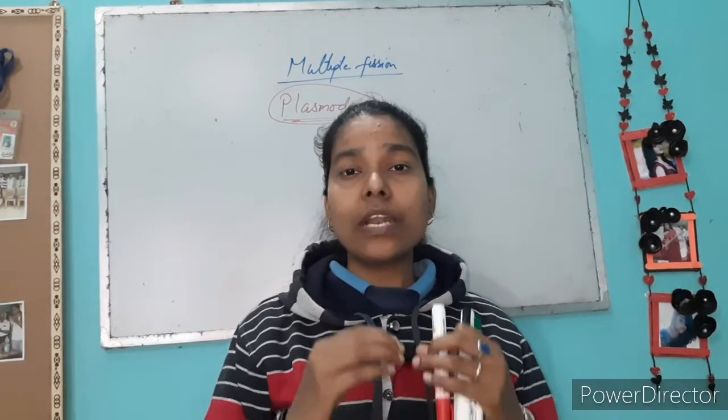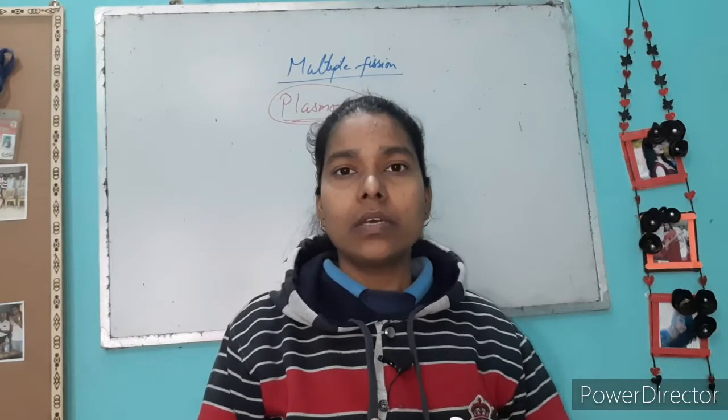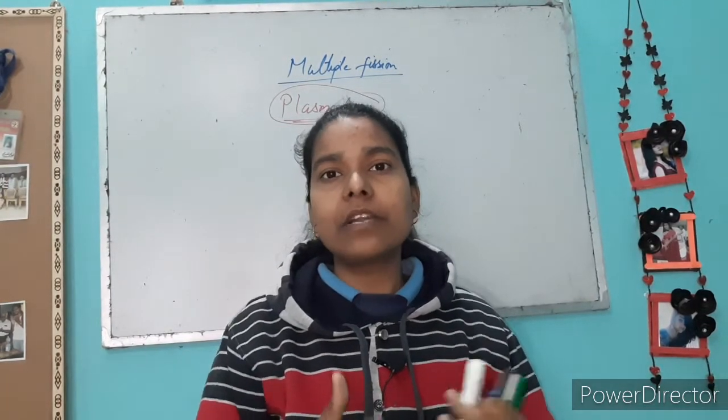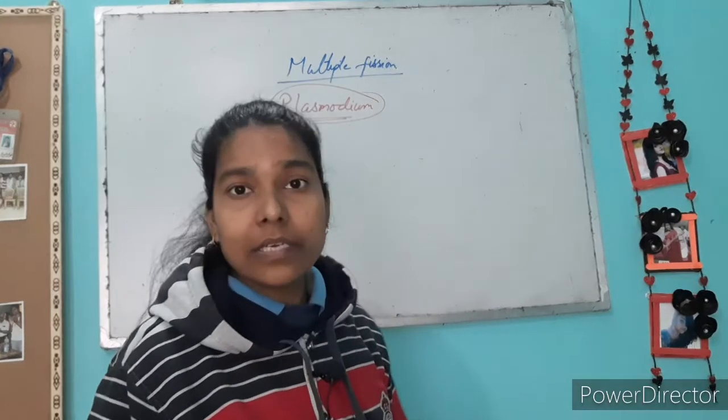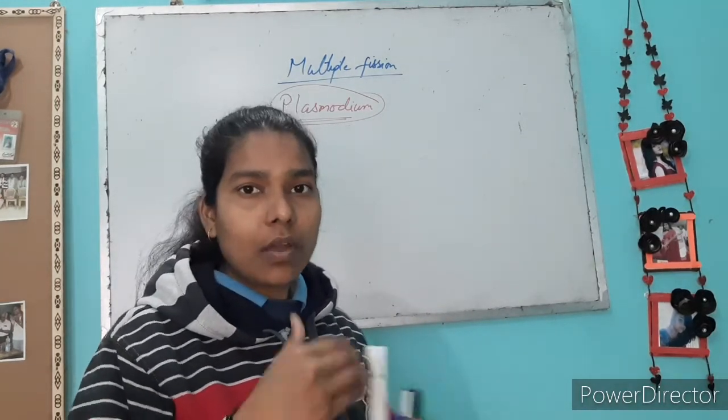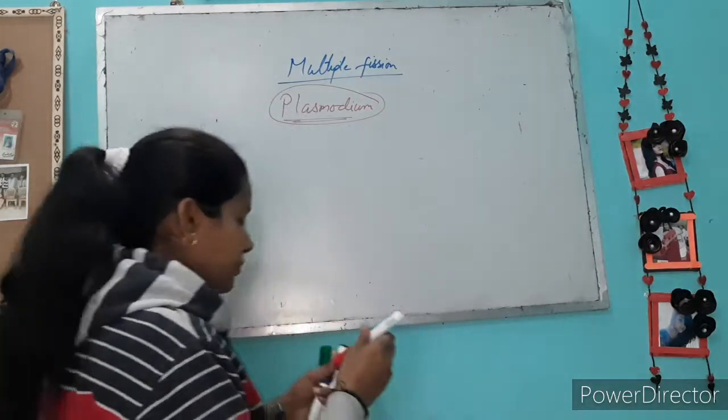Let me tell you how it divides its cell into multiple parts. Let me draw the diagram and I will teach you how it happens.